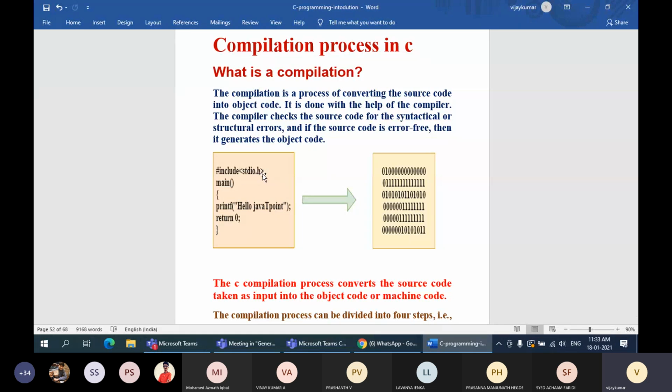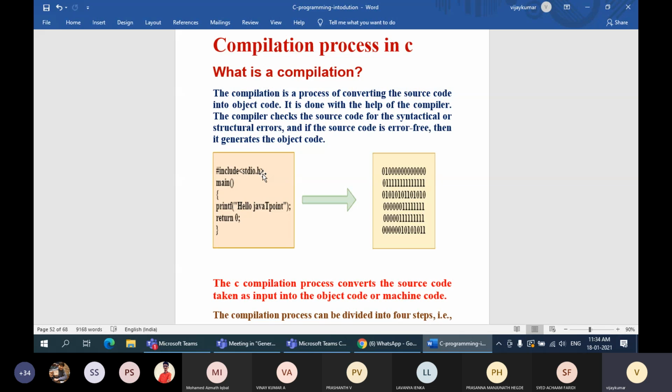This file is nothing but a .c file. So now this file has to undergo a process of compilation. That is, this is in the format of the C language, which is not directly understood by your system. It has to be converted into machine code, machine language or binary language. That translation is nothing but the process of compilation.